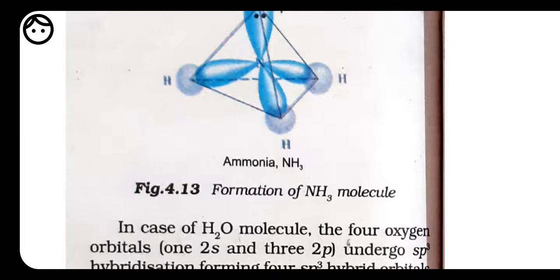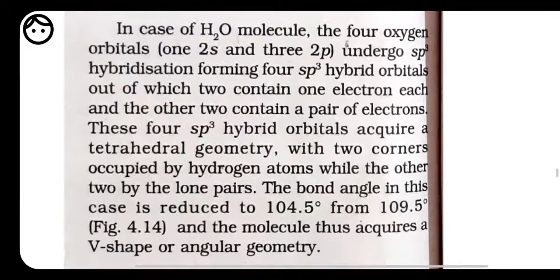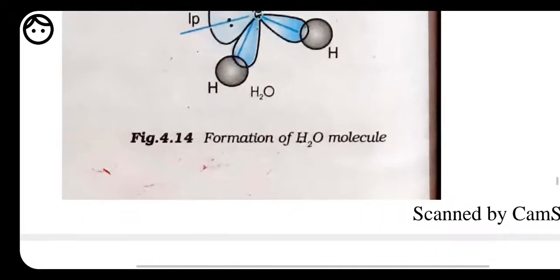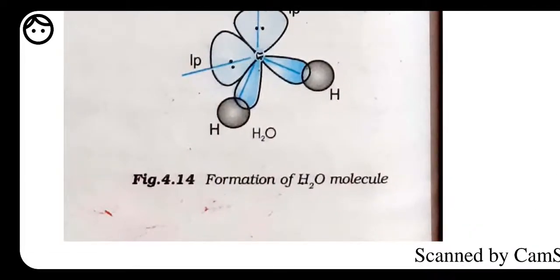This type of question will surely be asked: why NH3 is going to show sp3 hybridization though it forms only 3 bonds. Okay, for H2O also, H2O is going to have the same sp3 hybridization. Why is H2O having sp3 hybridization?